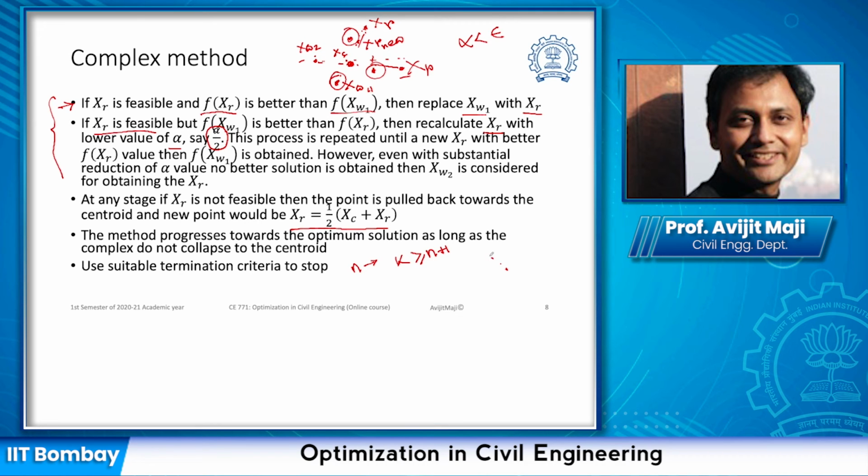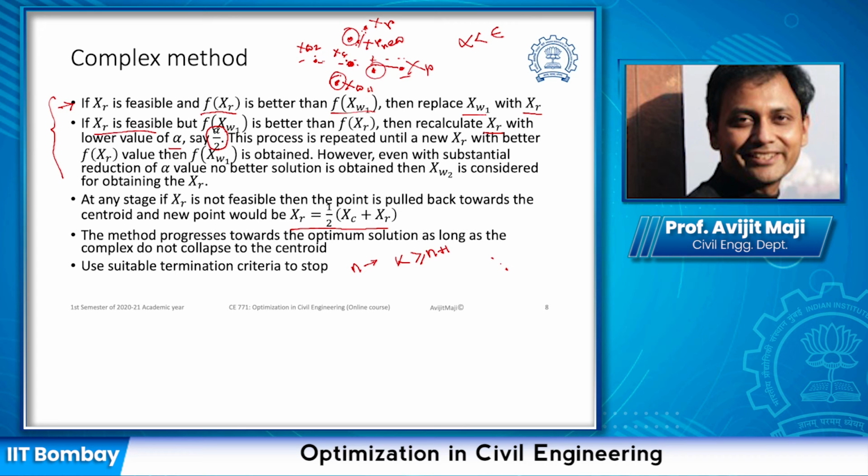However, if we find that the worst point has better value than the reflected point, then we reduce the alpha value so that the reflected point comes closer to the centroid of the point cloud. Then we again compare the objective function value of the new reflected point with the worst point of the point cloud, and still if we see that the worst point is actually better than the reflected point, we further reduce it.